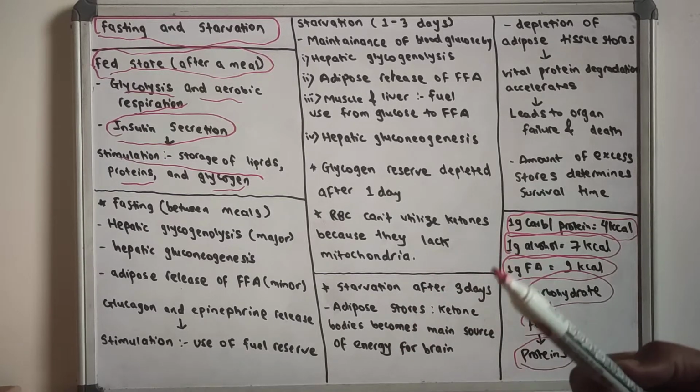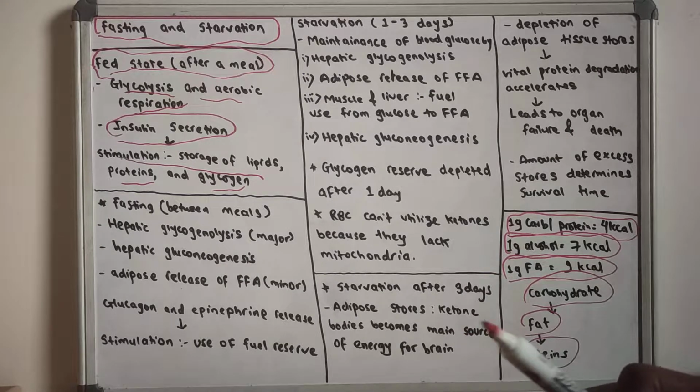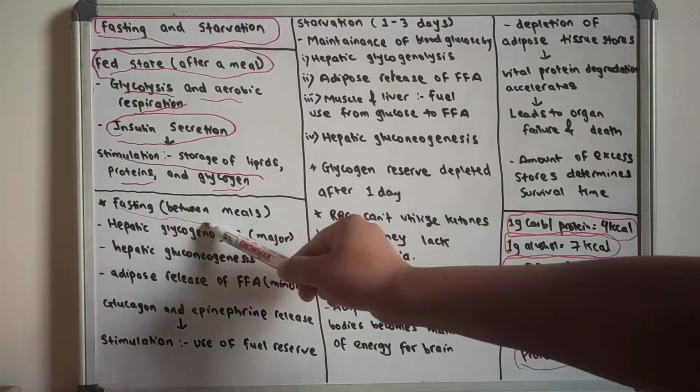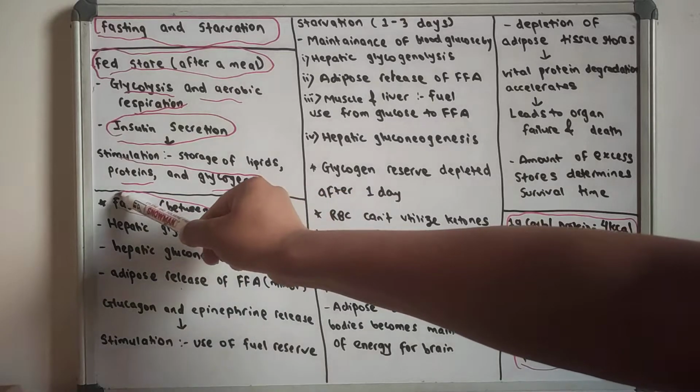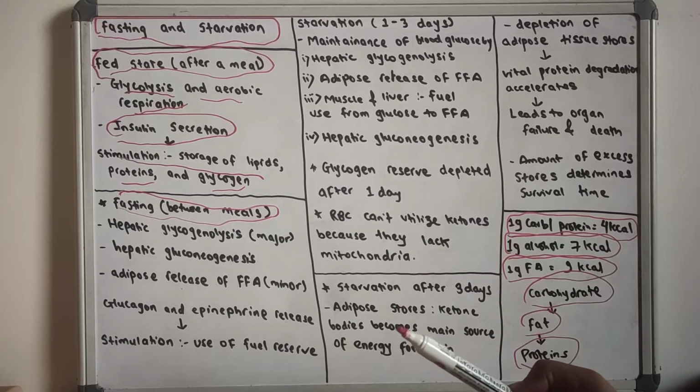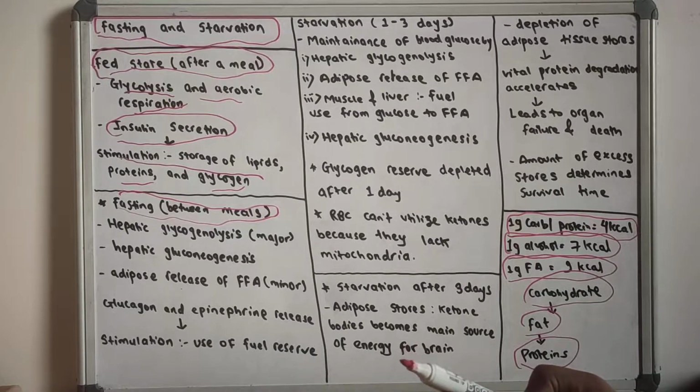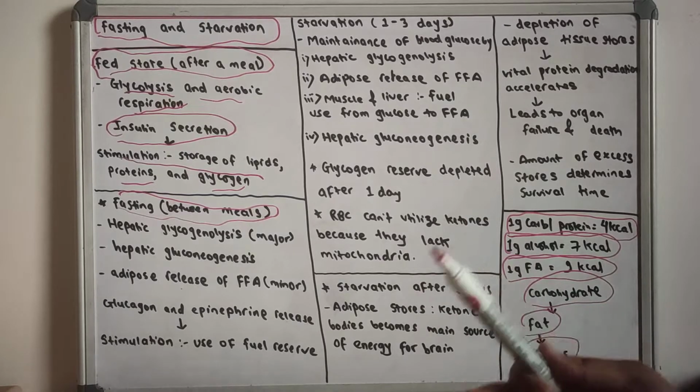So now let's discuss what happens during fasting. So what happens between two meals? For example, if we eat one meal at 8 a.m. in the morning and another meal at 8 p.m. in the evening, what will happen during the fasting period?